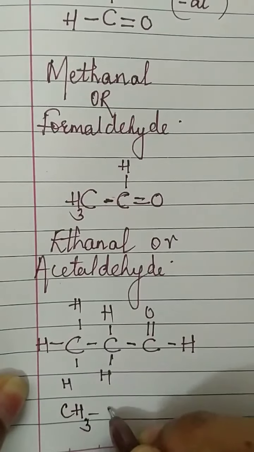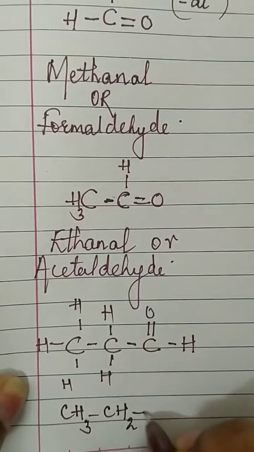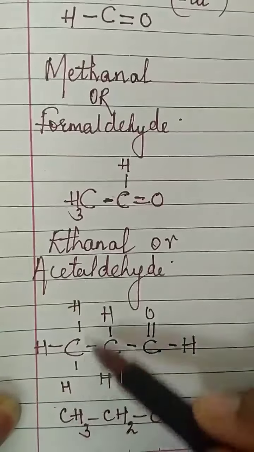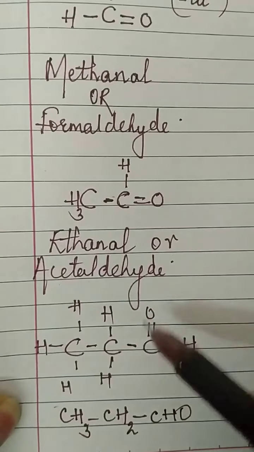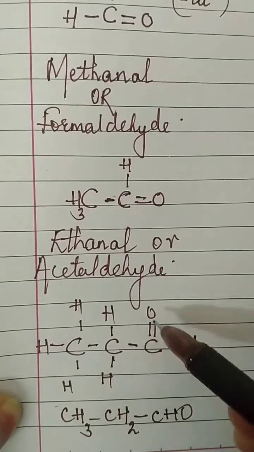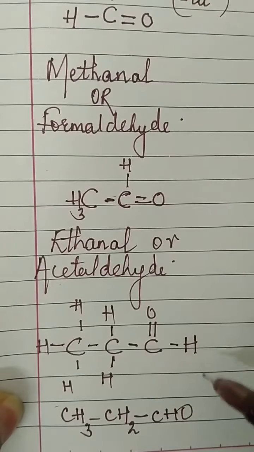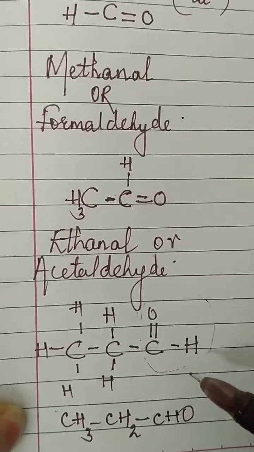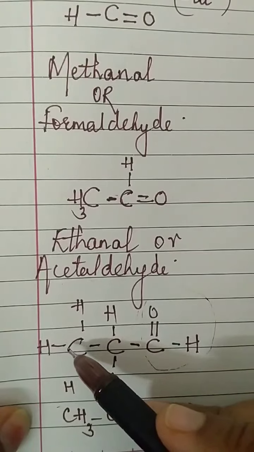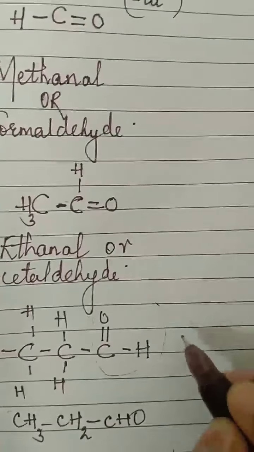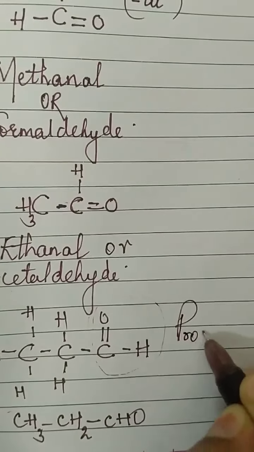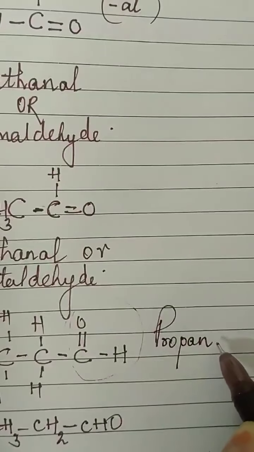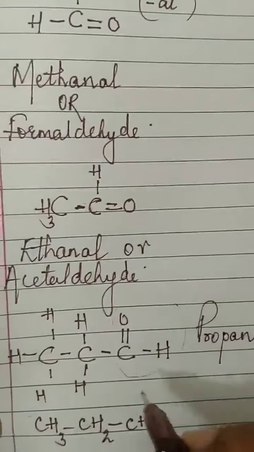CH3, CH2 and CHO. Functional group is C double bond O and single bond H. If you see this format, it is an aldehyde. Count the carbon: methane, ethane, propane. No, you will not write propane. In place of E, you will write al.